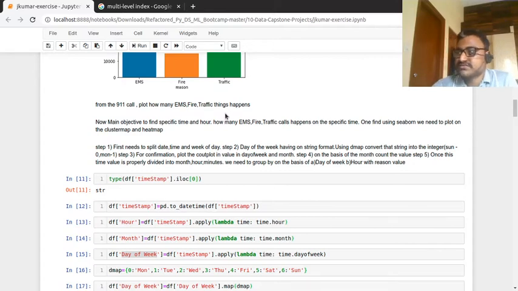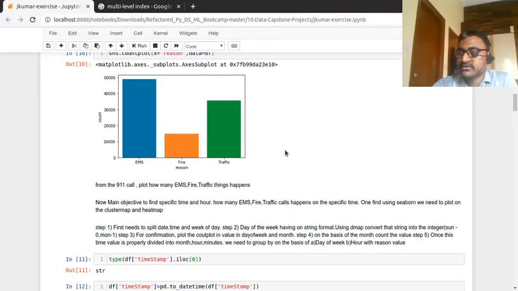For EMS, fire and traffic, we see how frequently each happened on Saturday, Sunday, Monday, Tuesday, Wednesday, Thursday and Friday, and also hourly, so that we can come to a conclusion about which happens mostly.